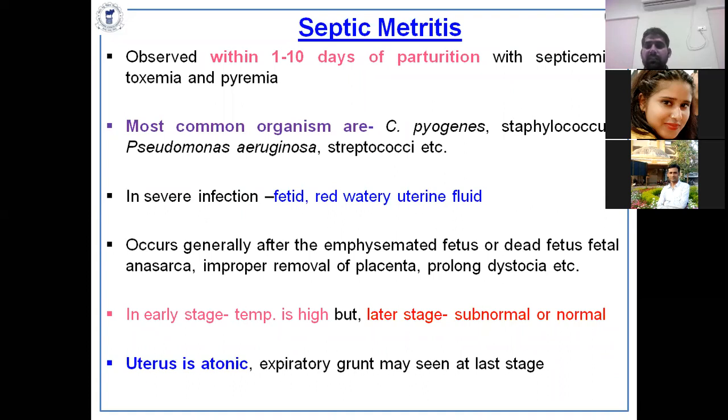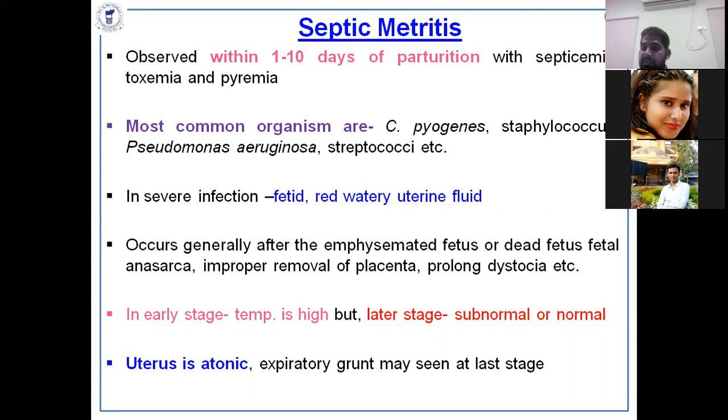That type of case occurs after an emphysematous fetus. When you remove the emphysematous fetus, the emphysema of the fetus has led to adhesion of the uterine muscle with the fetus, and it leads to contamination of the uterine walls, and that leads to septic metritis if proper treatment is not given.